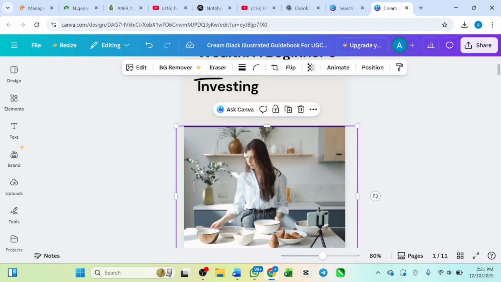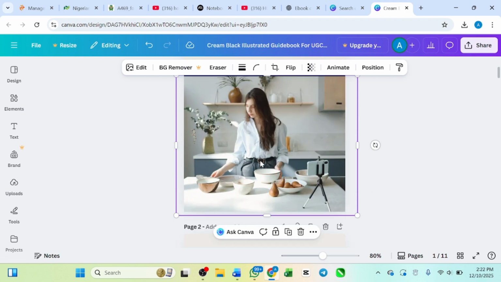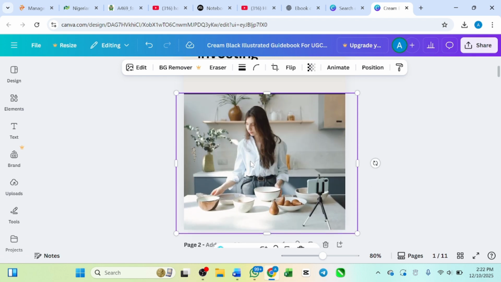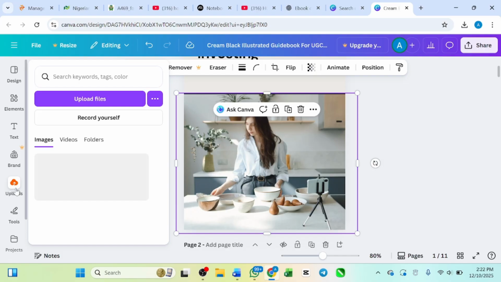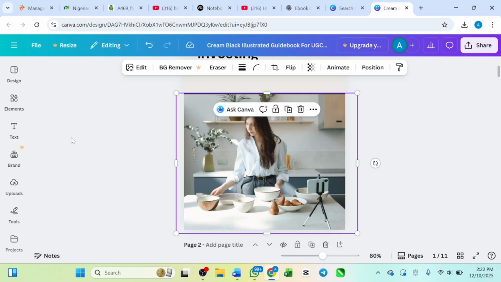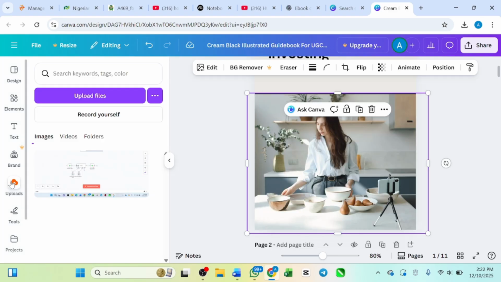So now I want to change this particular image, right? Let me show you how you can actually change this image. For you to remove this image, if you highlight the image, you are going to see this upload. If you click this upload, it's going to bring you here. This is something that I uploaded yesterday. This one is already in my media library on Canva. But if you want to bring your own image, come to upload. You are going to see upload file. You can go ahead and bring your own file.